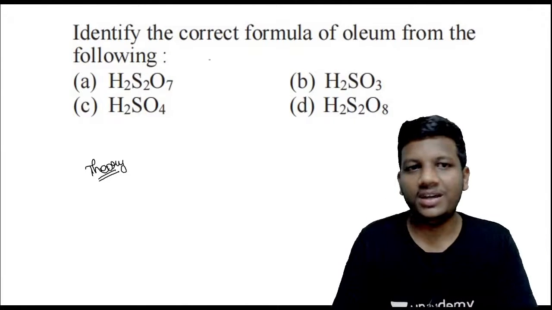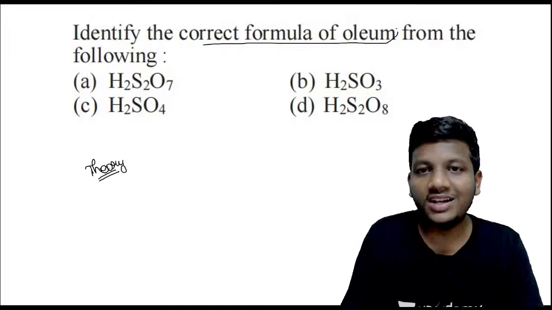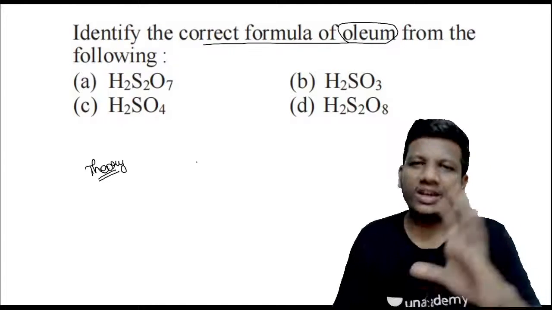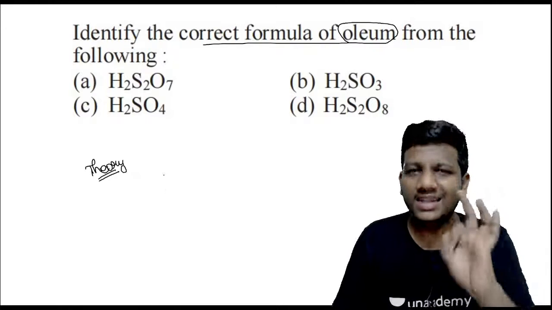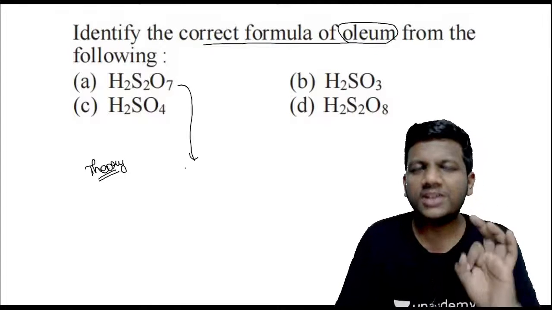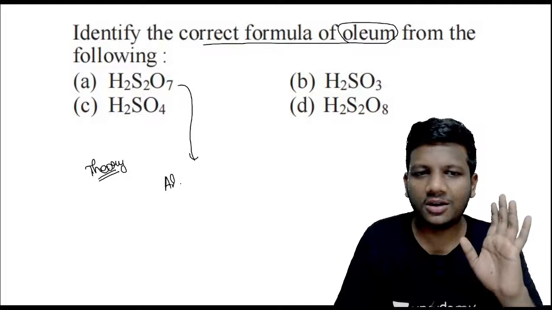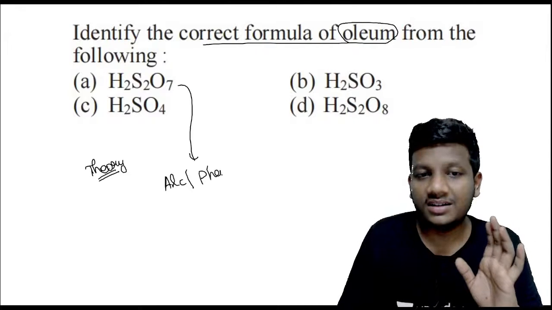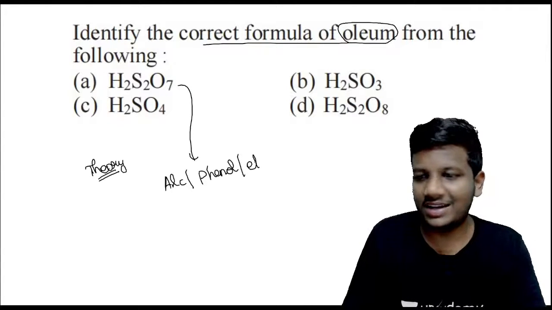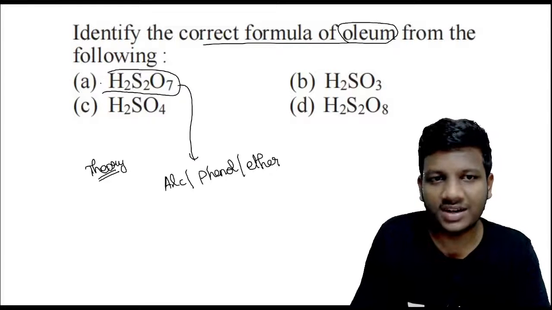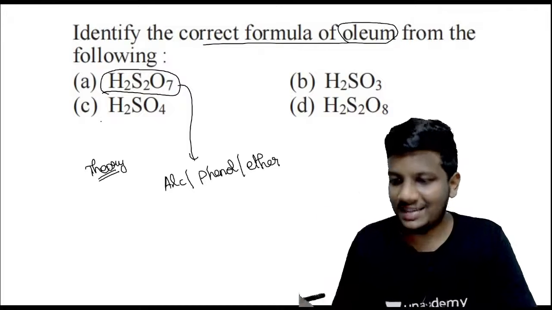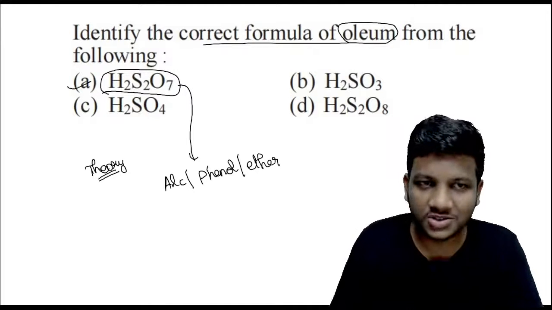So now guys, tell me, identify the correct formula of Oleum. Everybody will tell me the correct answer. Now tell me, Oleum is used in the preparation of what? Alcohol, phenol or ether? You might have read in NCERT, they have given you one thing. The correct answer is H2S2O7.